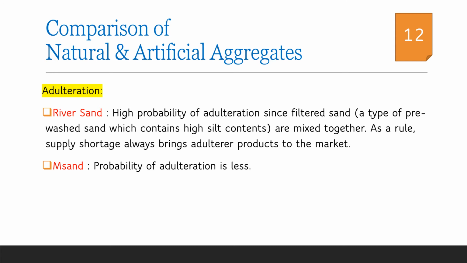When we are considering M sand, the manufacturing systems are largely set up and available. Hence, there is no need for adulterations in M sand. Hence, it makes it feasible to provide good quality M sand at the construction sites.